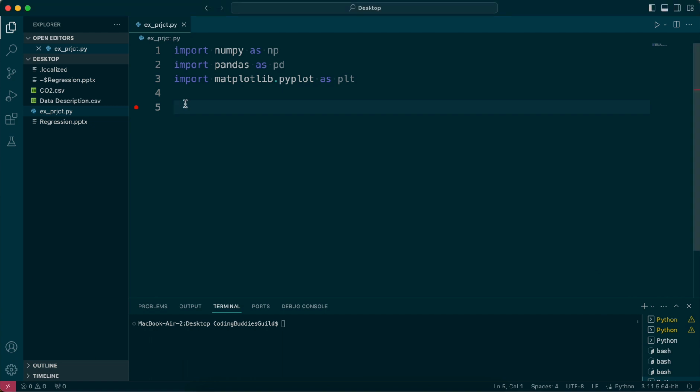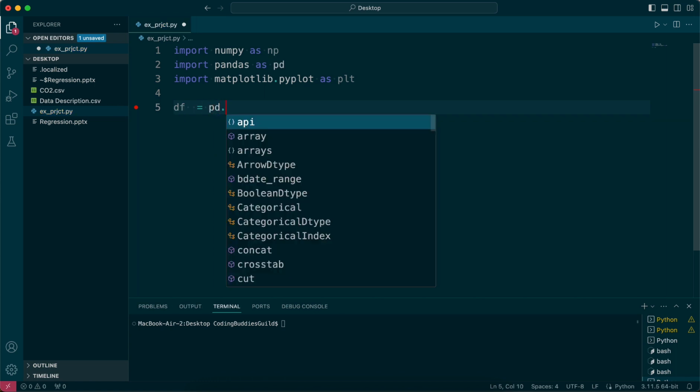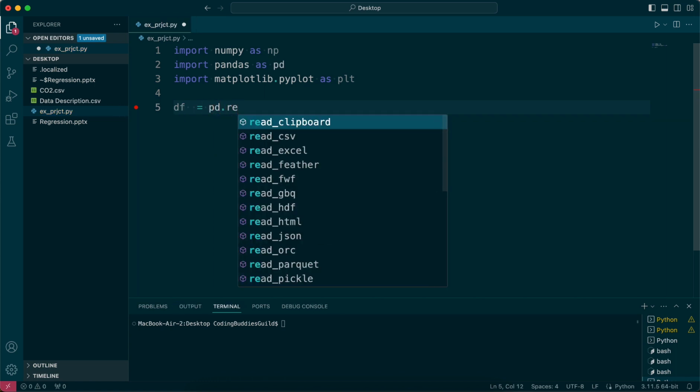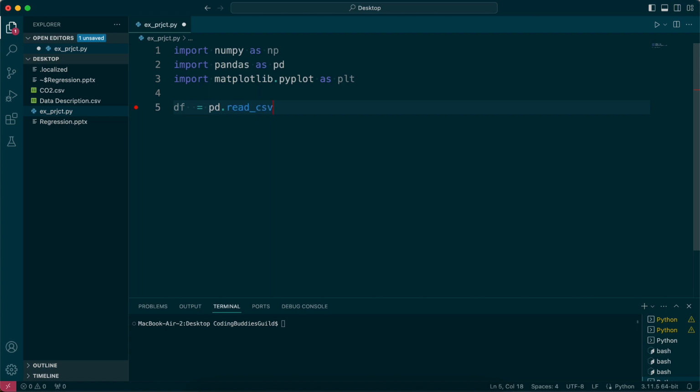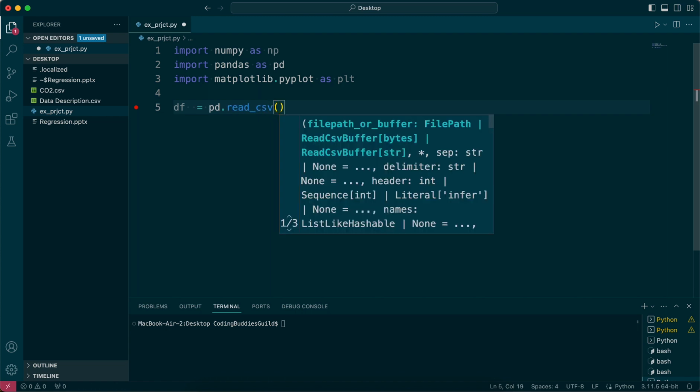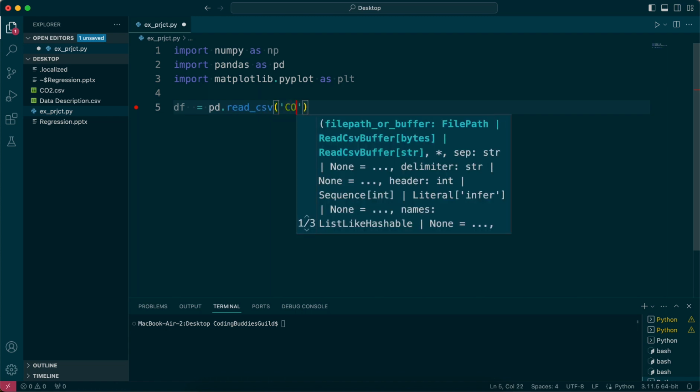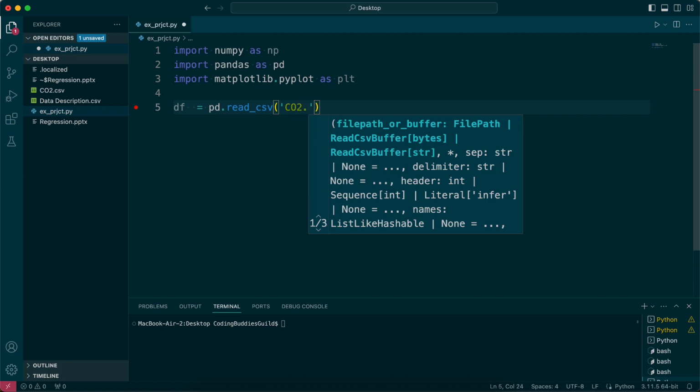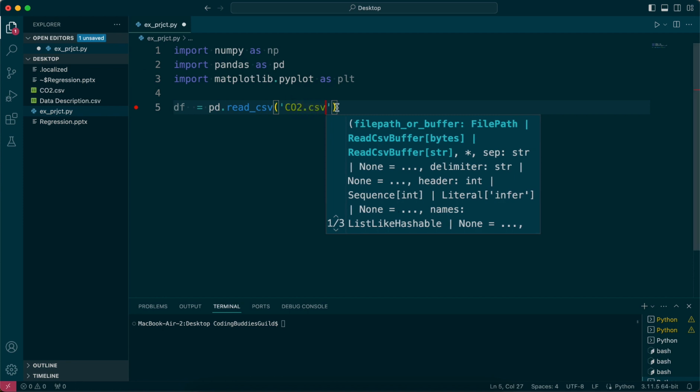Let's actually import our data set and get it here. See if we can beat that. df equals, we've seen all these before in the last video, so it should be pretty straightforward. Read CSV, and the name of the CSV file, it's called CO2.csv, right?